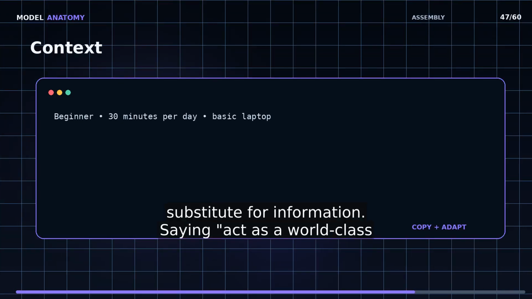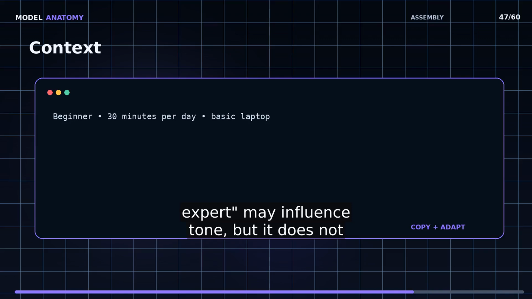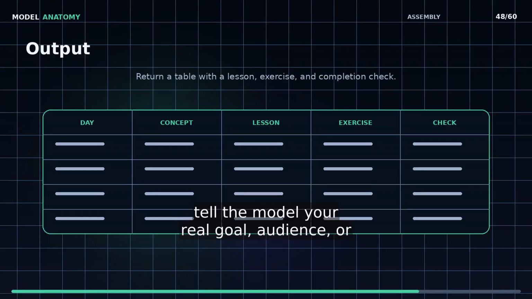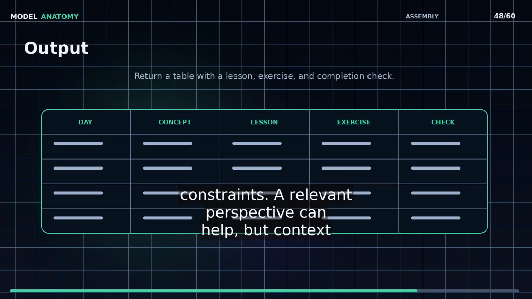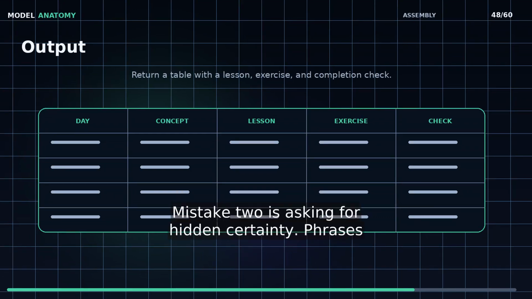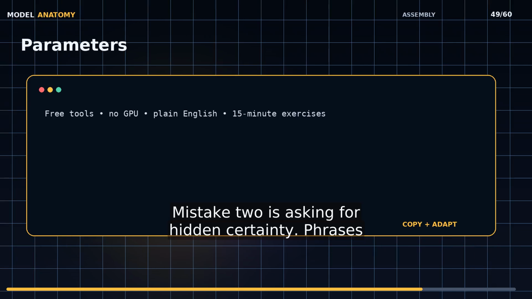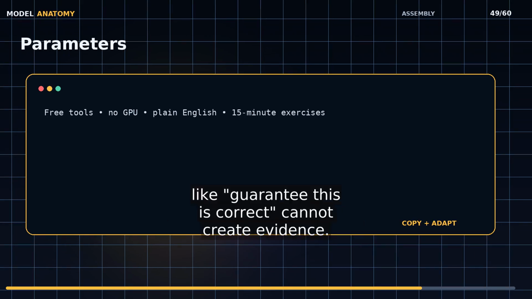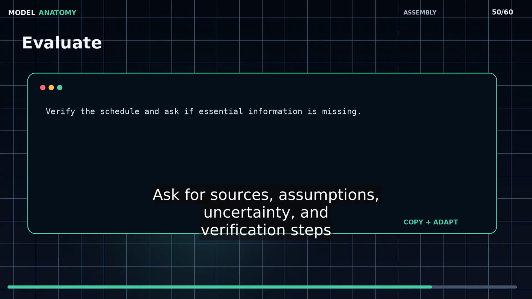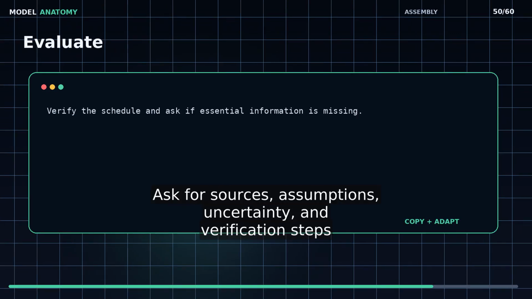Saying, act as a world-class expert, may influence tone, but it does not tell the model your real goal, audience, or constraints. A relevant perspective can help, but context is more useful than exaggerated titles. Mistake 2 is asking for hidden certainty. Phrases like guarantee this is correct cannot create evidence. Ask for sources, assumptions, uncertainty, and verification steps instead.